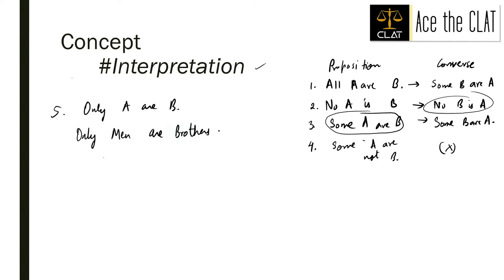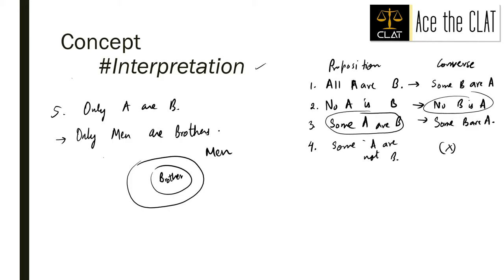This means that brothers is dependent on men, meaning B is dependent on A, but it is not the case vice versa. A is not dependent on B. What would its Venn diagram look like? Think about it. It would be like brother is inside and man is outside. Right? Only men are brothers.